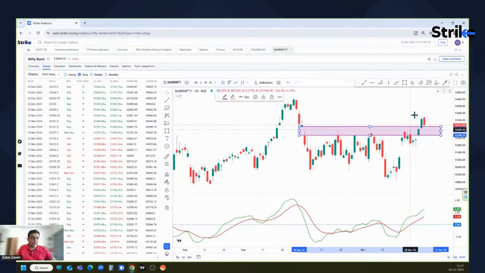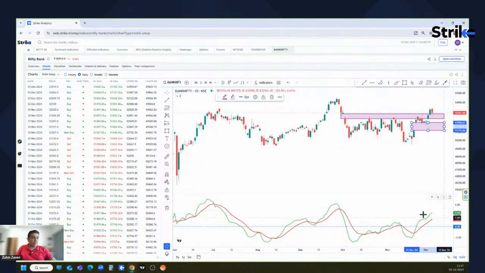So this is very good news. The start had happened with this gap. So this gap is acting like a very strong support for bank Nifty. This gap area has been covered, and bank Nifty is trying to take support at this level and is expected to bounce back. Why can we expect it to bounce back?